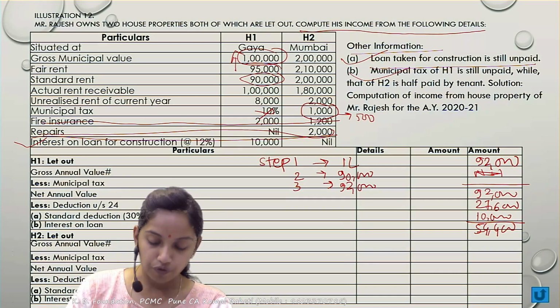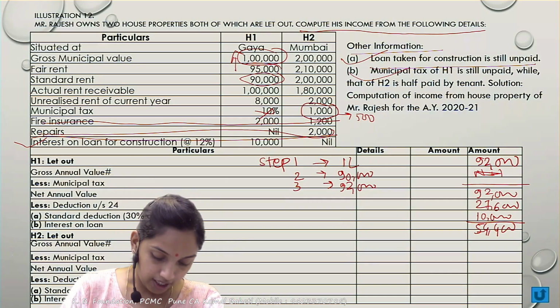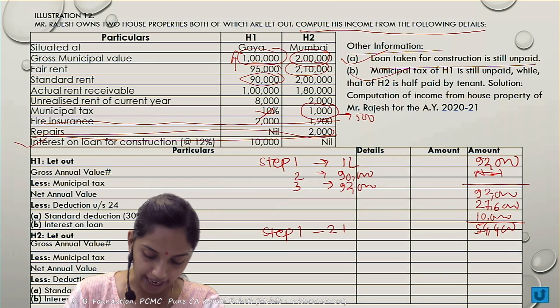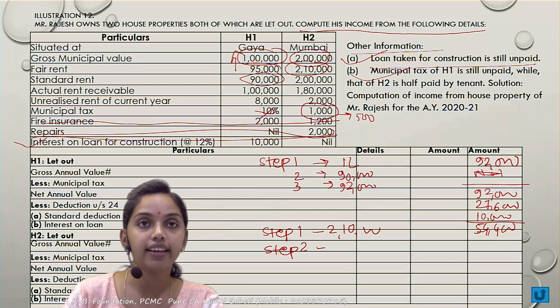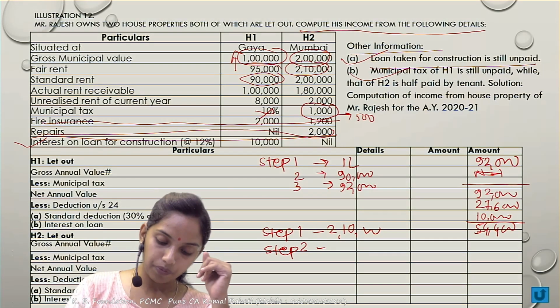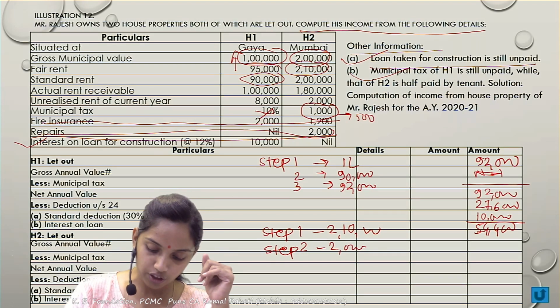Next, for the second house, again the gross municipal value is to be compared with the fair rent. So the step 1 answer would be 2,10,000. Step 2, that is to be compared with the standard rent. How much is the standard rent? The standard rent is 2 lakh, correct? So whichever is lower, it comes to 2 lakh.